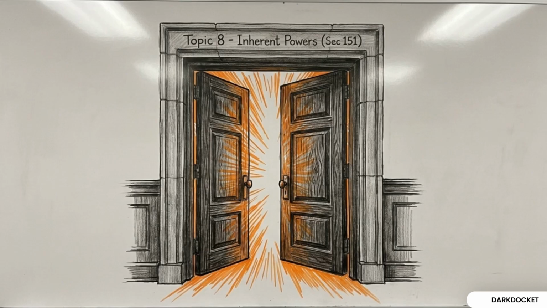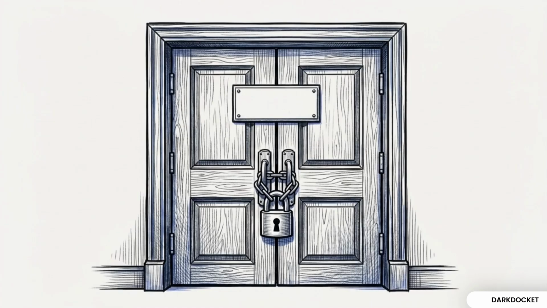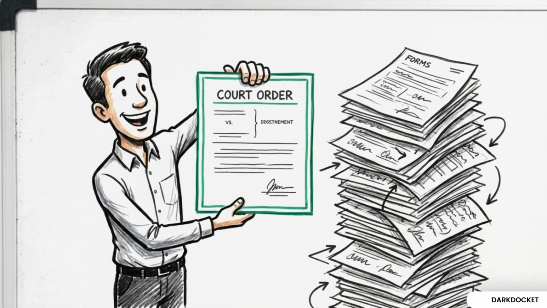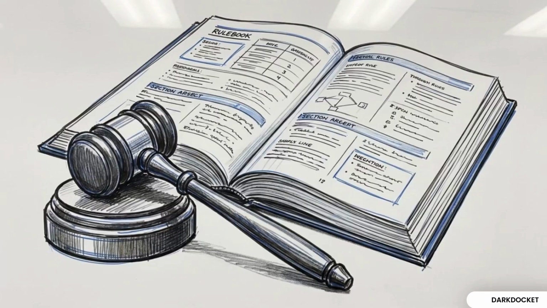Topic 8 is Section 151, Inherent Powers. These are procedural powers used to ensure the ends of justice, but they cannot be invoked if an express provision of the CPC already covers the situation. As shown in Mahant Ram Das, Section 151 is a flexible power. It allows the court to prevent the abuse of its process and correct injustices that the rigid rules of the code might otherwise permit. Section 151 acts as the procedural safety valve, ensuring the court can act in the interests of justice when the written rules are silent.